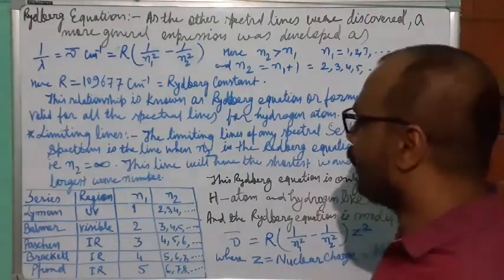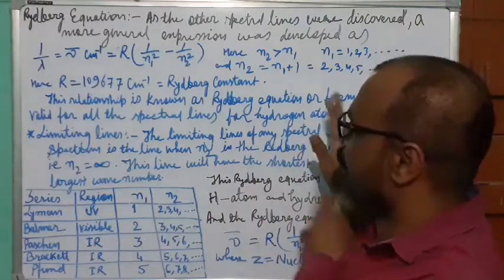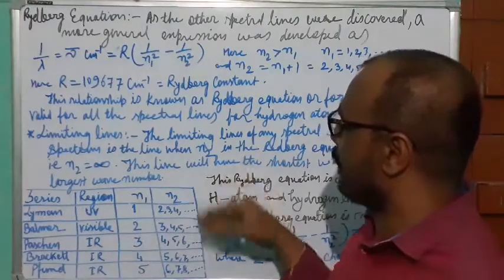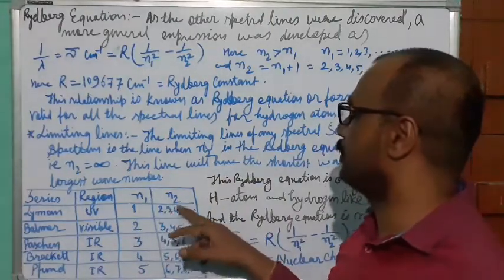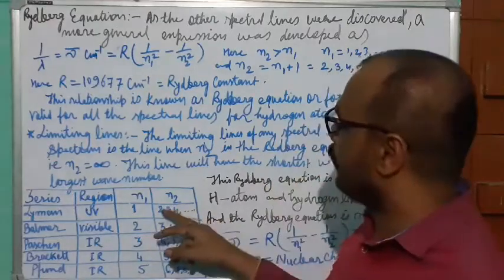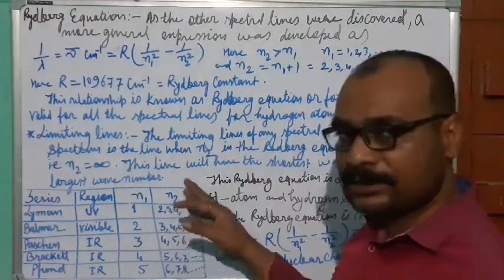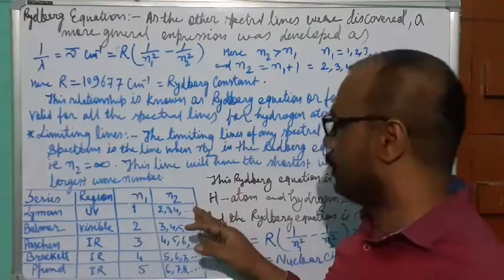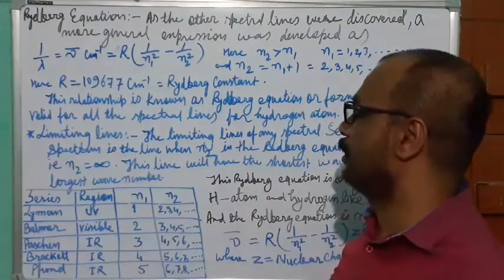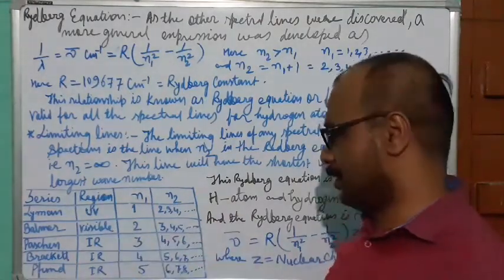Okay. So when the electrons are jumping from upper level to lower level, in case of Lyman series, the higher energy levels are second, third, fourth, fifth, and all others. When electrons from the second and higher orbit levels jump to the first energy level, then the spectral lines developed are known as the Lyman series.